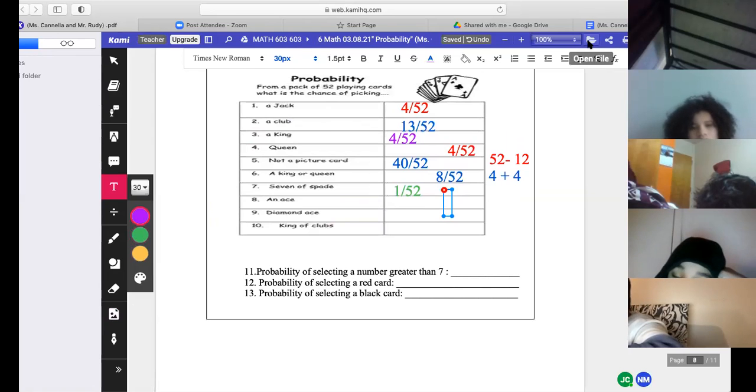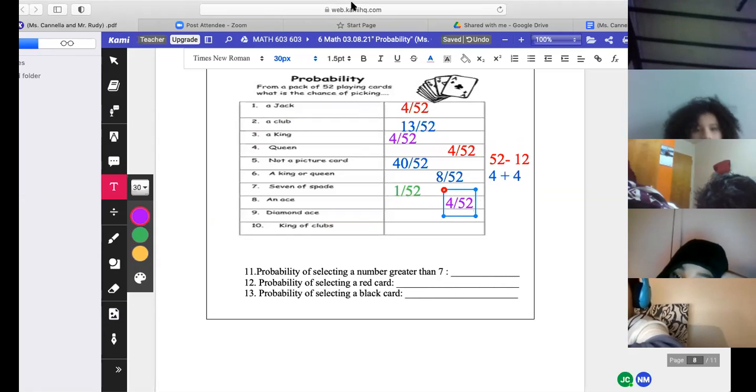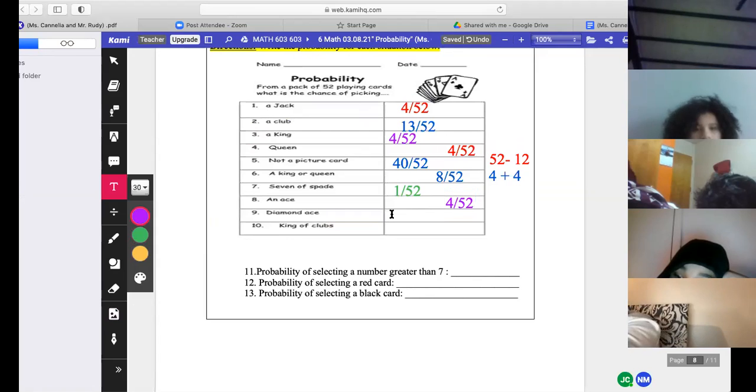There are 4 aces. Good discussion. Okay, let's do the next one. How many diamond aces are there?